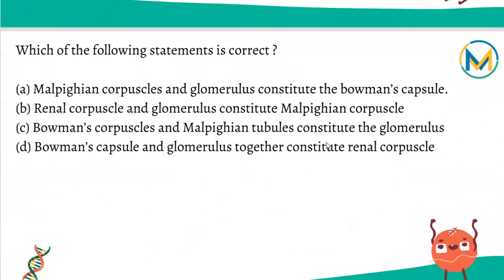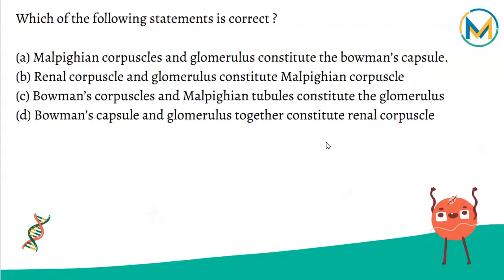The next question. Which of the following statements is correct? Malpighian corpuscle and glomerulus constitute the Bowman's capsule. Renal corpuscle and glomerulus constitute the Malpighian corpuscle. Bowman's corpuscle and Malpighian tubule constitute the glomerulus. And Bowman's capsule and glomerulus together constitute the renal corpuscle. So they're talking about renal corpuscle, Malpighian corpuscle and all that.